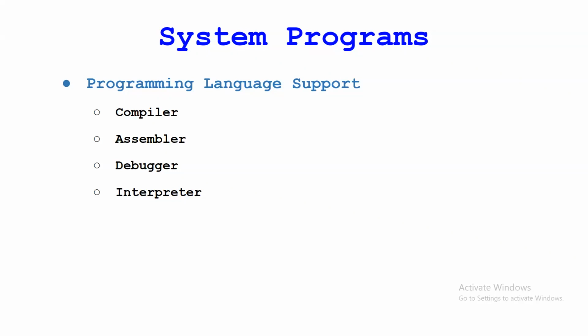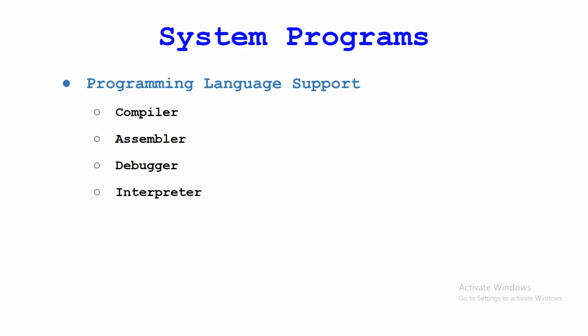Compiler is where it is used. Suppose you are compiling any C program, Java program, or CPP program. To create the object file that is readable by the computer, we need that compiler. The compiler converts that high level language program code to machine code. Same thing with the assembler, it's related to assembly language. It converts assembly language to machine language.